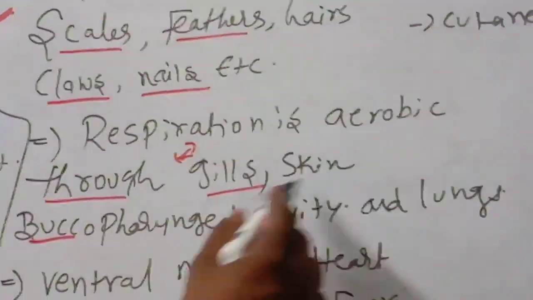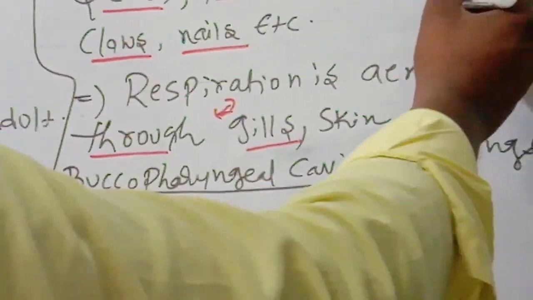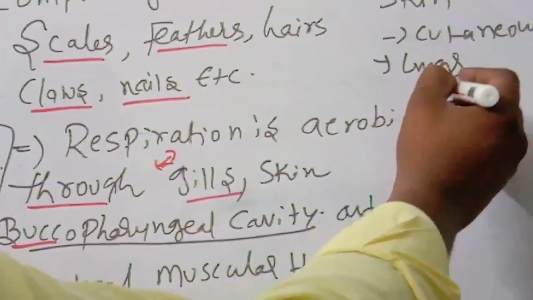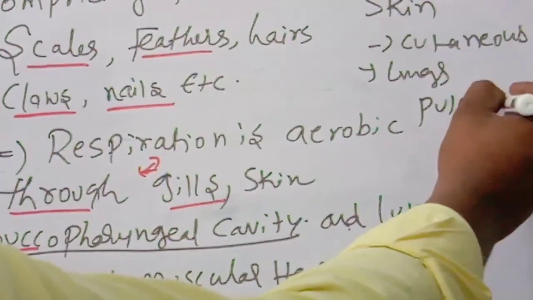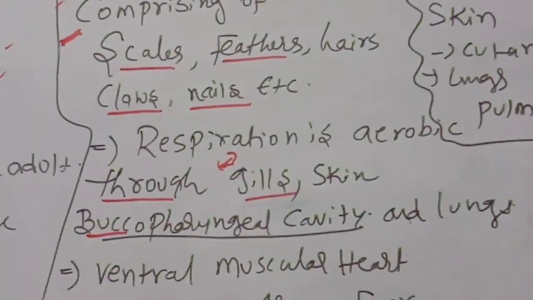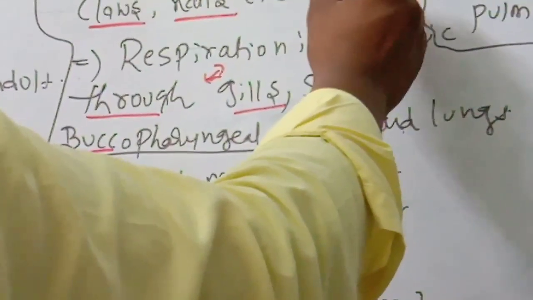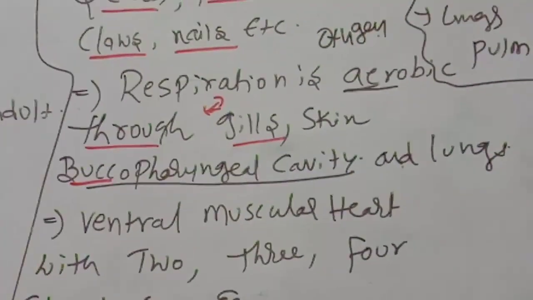Like that, through the buccopharyngeal cavity and lungs also. Respiration through lungs is called pulmonary respiration. Aerobic means oxygen will be present.